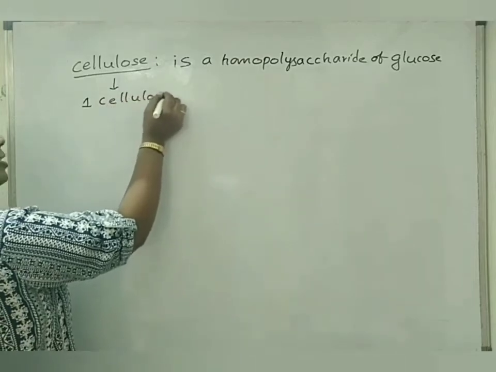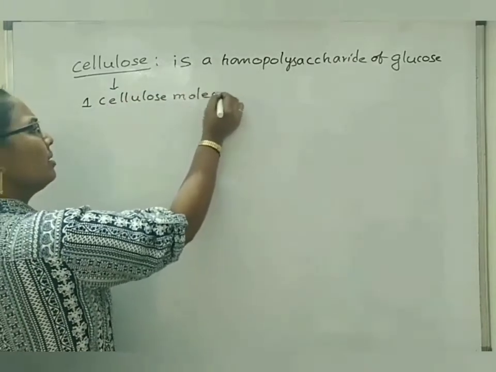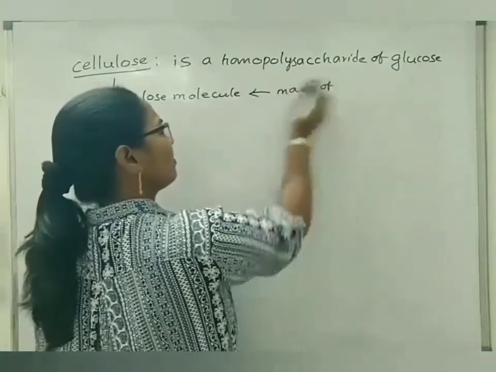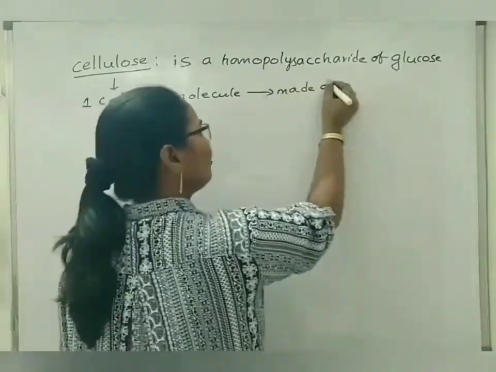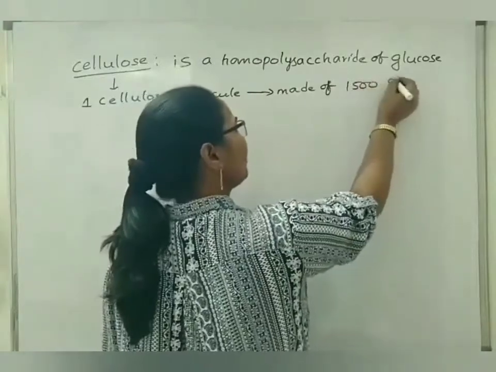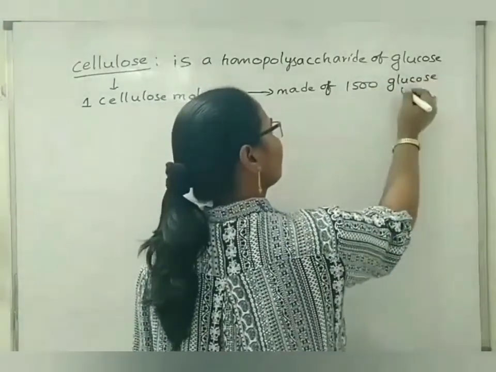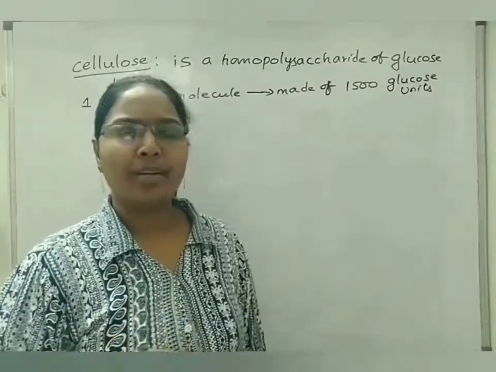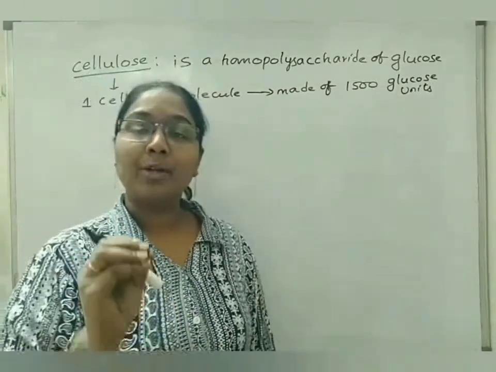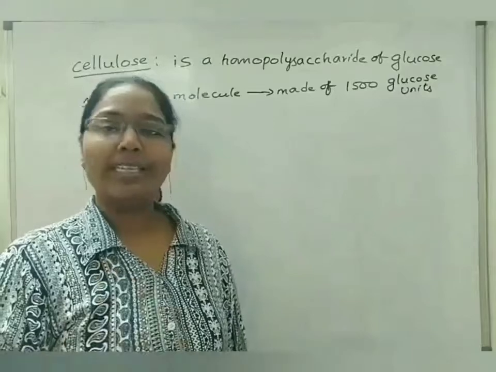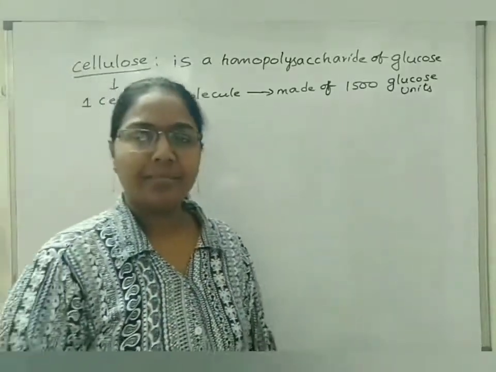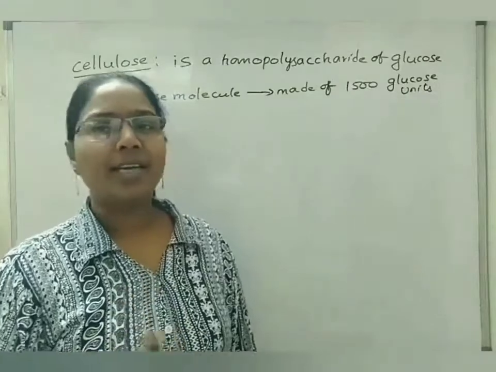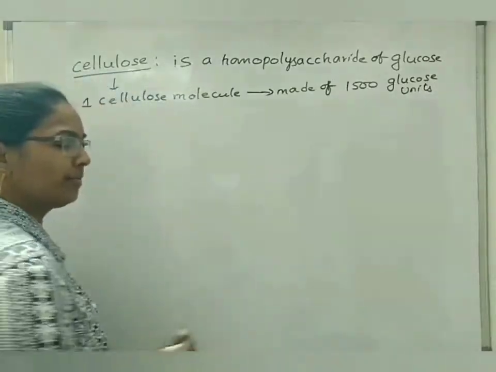One cellulose molecule is approximately made of 1500 glucose units. We have seen in case of starch, the amylose part is made up of 200 to 2000 glucose units, and the amylopectin part is made up of 2000 to 20,000 glucose units. In the same way, one cellulose molecule is made up of approximately 1500 glucose units.